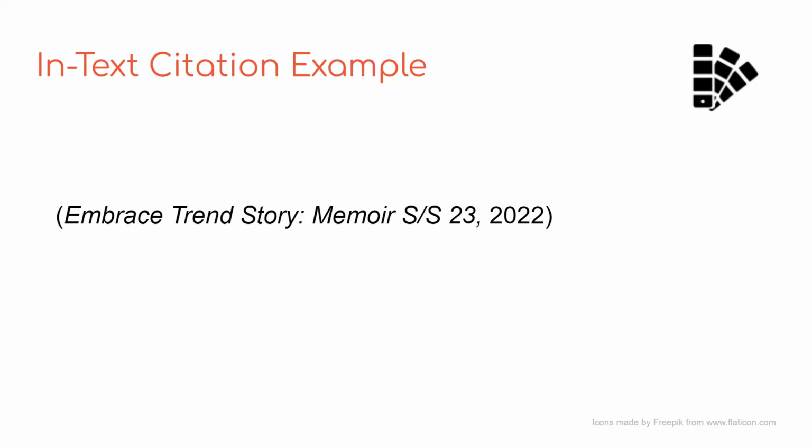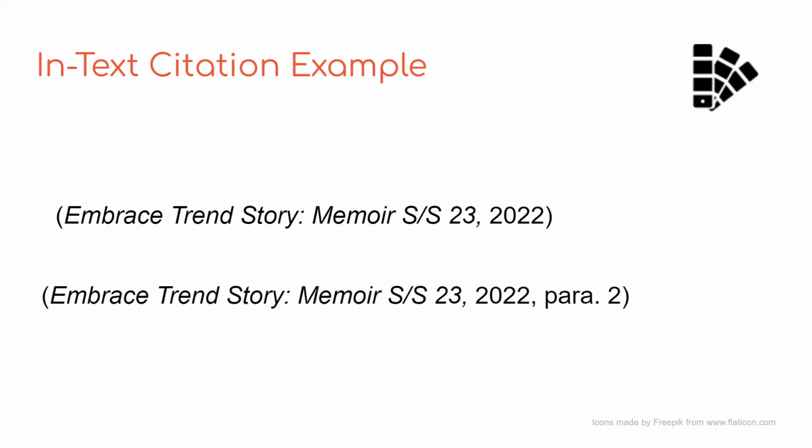That is usually sufficient, but if you want to get very specific and detailed, you might want to provide the paragraph. So most reports, like most websites, you know, don't have page numbers on them, so you can't refer to a specific page the way you would in a book. So what you could do is you could refer to the specific paragraph. You would just count which paragraph it is from the top. This is paragraph 2, so I put para as the abbreviated version of paragraph, para. 2. And then that's another way that you could cite. That's also acceptable, that's a little bit more detailed.